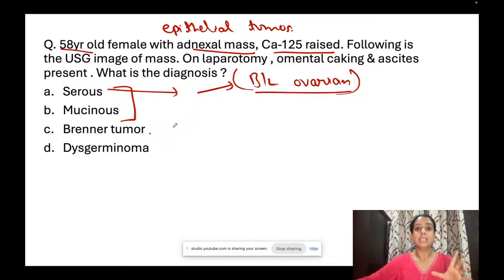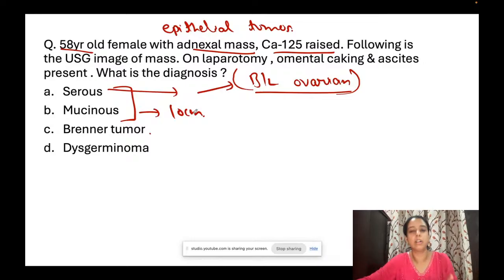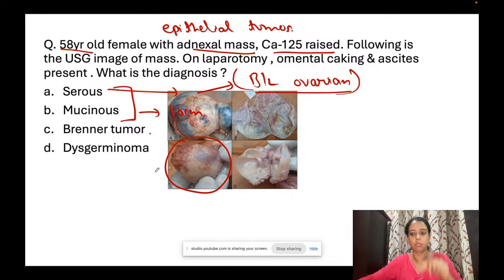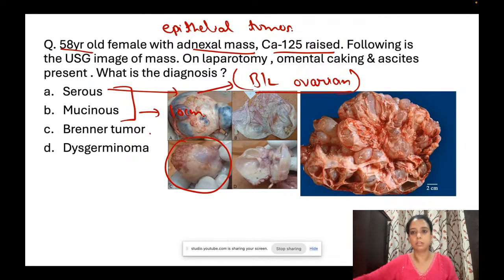दूसरा, mucinous are huge. So जो आपको image दी थी, उसमें they were not huge. So mucinous is ginormous, more than 10 centimeter tumors. So they are huge tumors and unilateral. Whereas serous can be bilateral and they are not huge. They are smaller than that. See, this is the image. This is a serous tumor. They are unilocular, एक cavity होती है. ये होता है mucinous. So many cavities and huge. So answer is serous tumor.